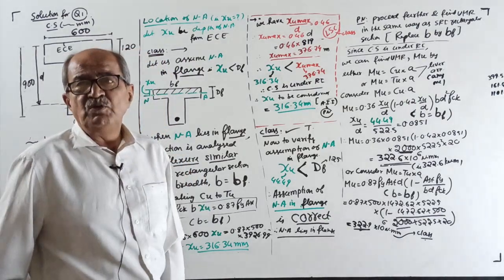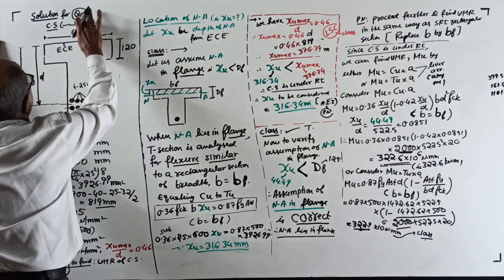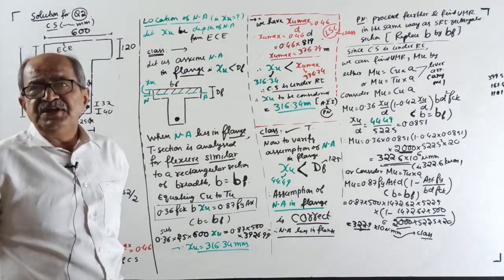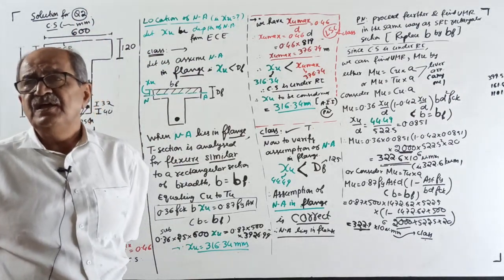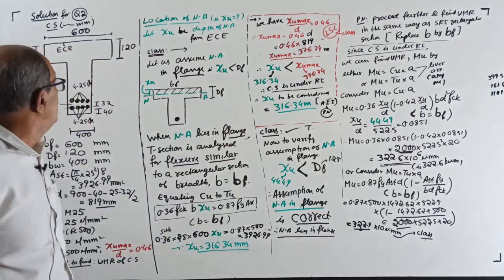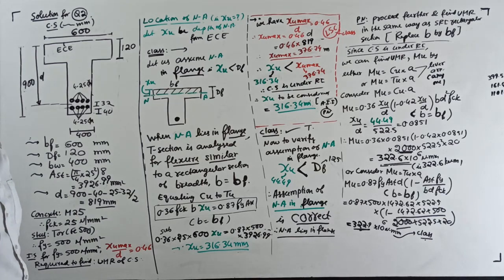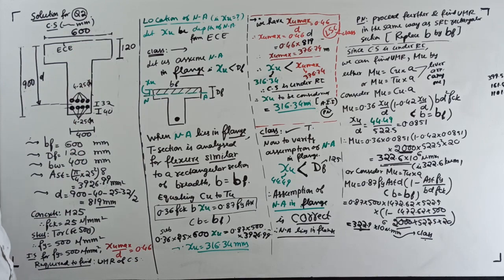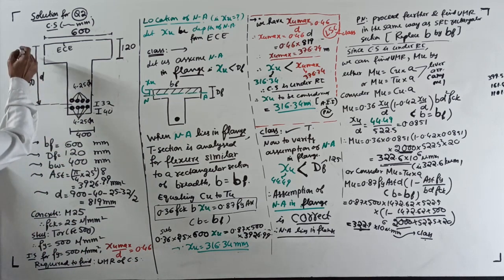Now, second question. I will dictate the question, you write. Find ultimate MR for a T section which has the following dimensions or properties. Flange width 600 millimeter. Depth of flange 120 millimeter. Width of web 400 millimeter. Overall depth of the T section 900 millimeter.